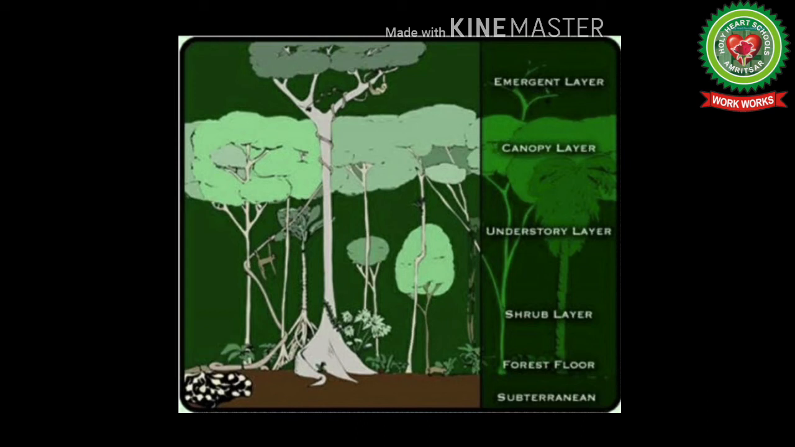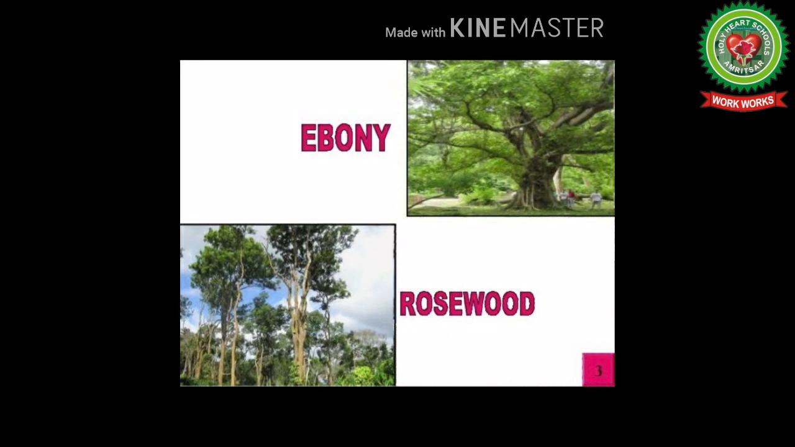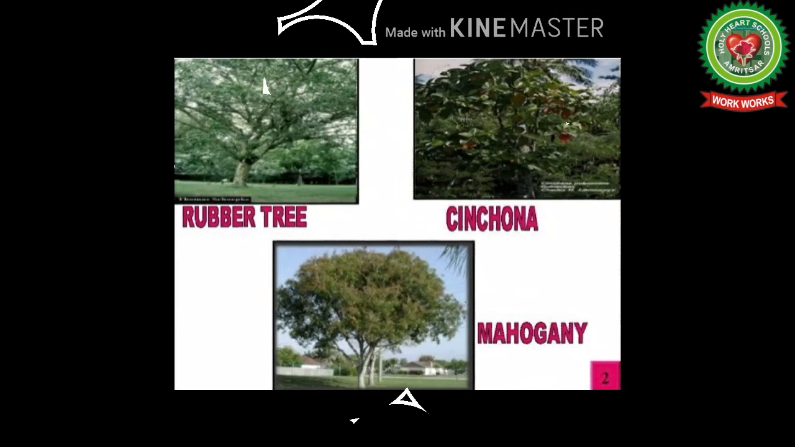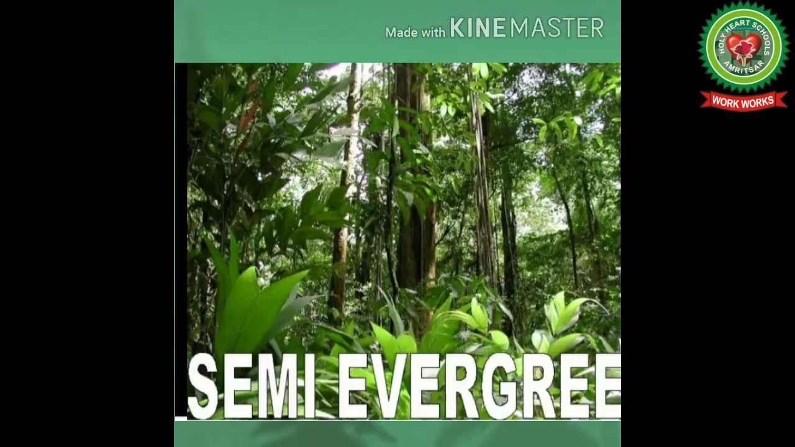The important trees are mahogany, ebony, rosewood, greenheart, rubber, and cinchona. These are the commercially useful species of the hardwoods. Hardwood trees can be recognized by their rich dark color. The dense forest having variety of animals provides the world's richest ecosystem.